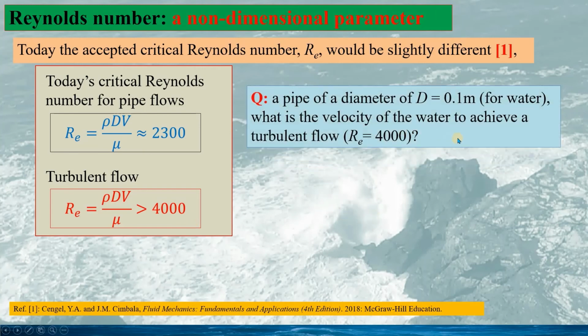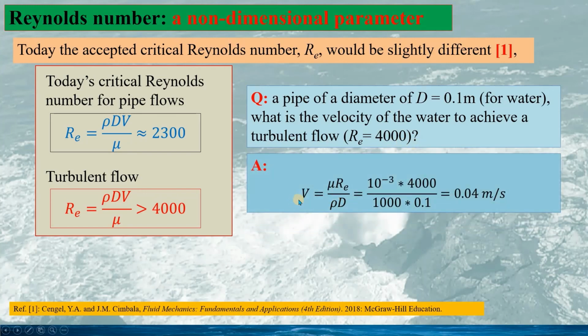And if we look at a pipe of diameter 0.5 meter for water, we will see how big the flow velocity must be such that the Reynolds number would reach the Reynolds number for turbulent flow, Re equal to 4000.